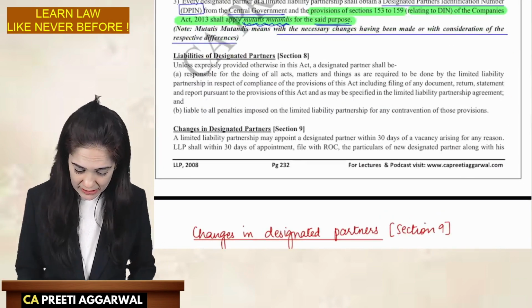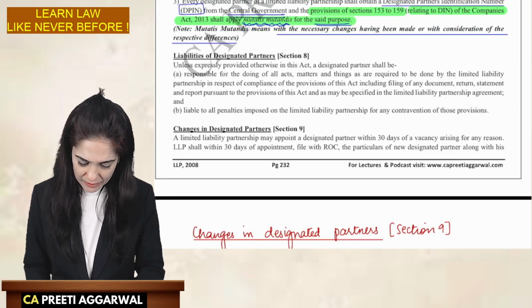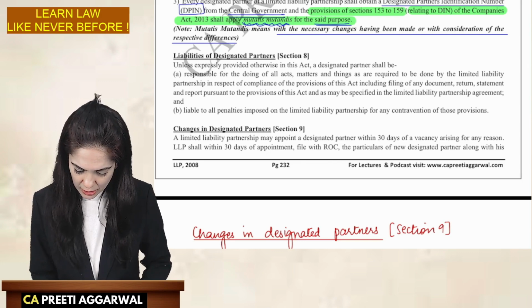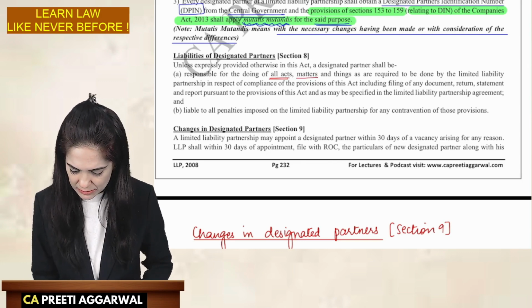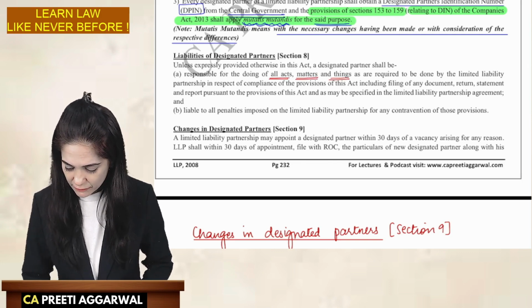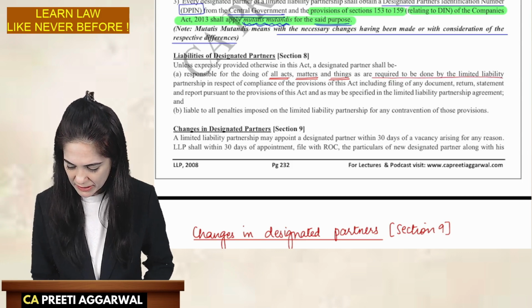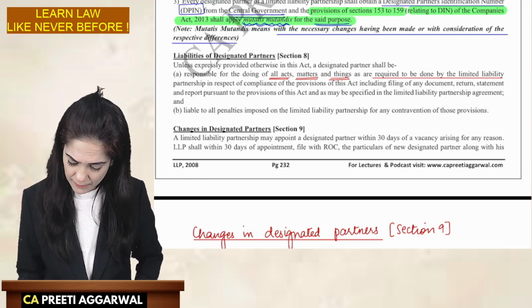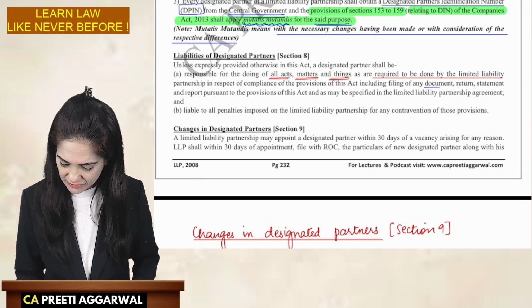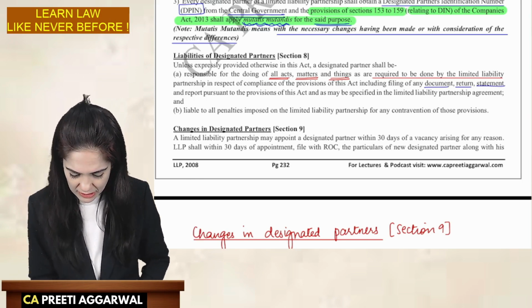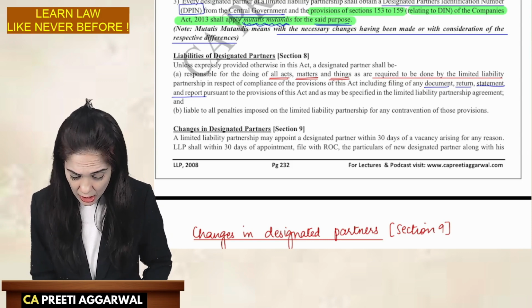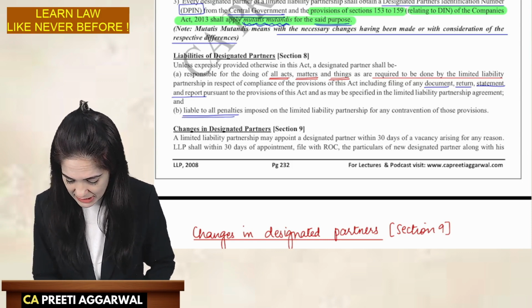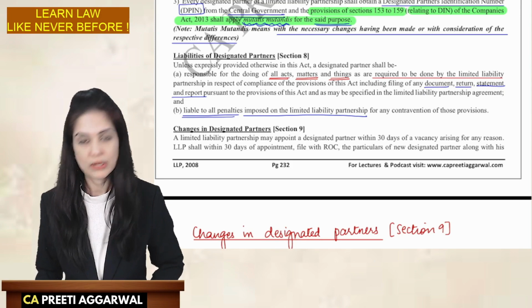What are the liabilities of a designated partner? He is responsible for all the acts, matters and things which are required to be done by the LLP. Can I say he is responsible for compliances? We had written this in my handwritten notes. He is responsible for filing documents, returns, statements, reports, etc. He is liable for all the penalties imposed on the LLP.